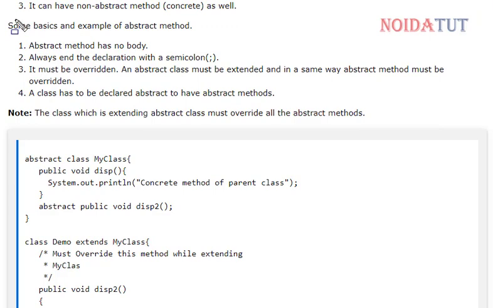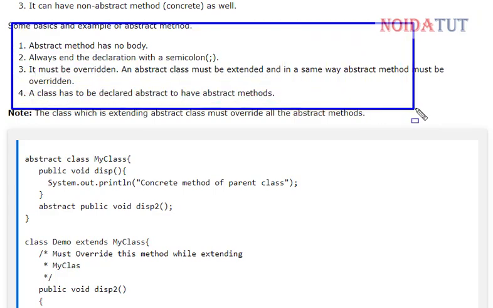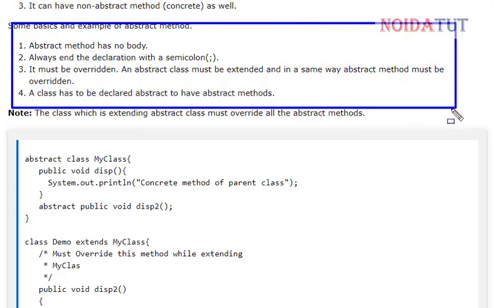Some basic points about abstract methods. An abstract method has no body. Always end the declaration with a semicolon. It must be overridden. An abstract class must be extended in a way. Abstract method must be overridden. A class has to be declared abstract to have abstract methods. The class which is extending an abstract class must override all the abstract methods.